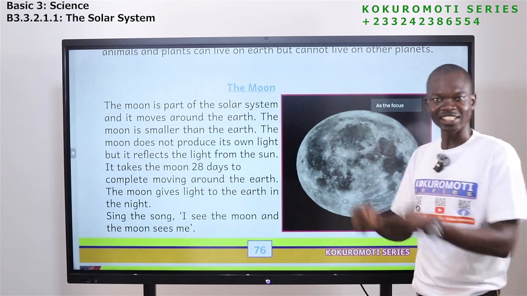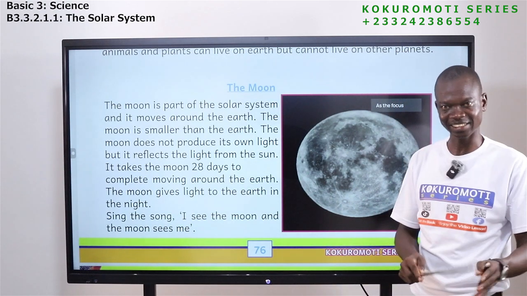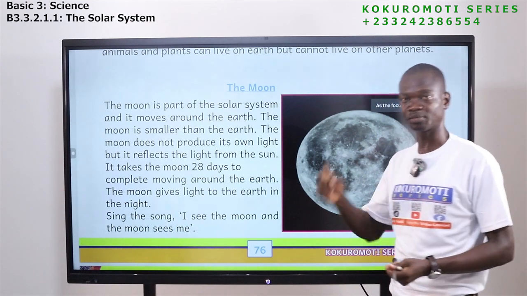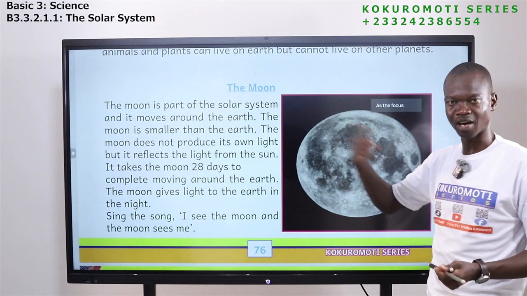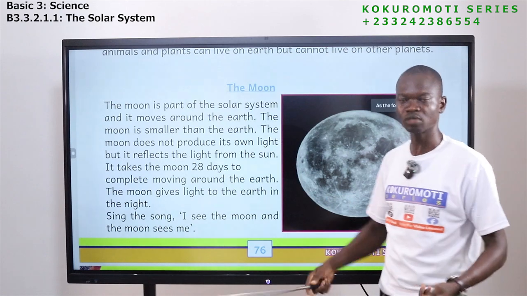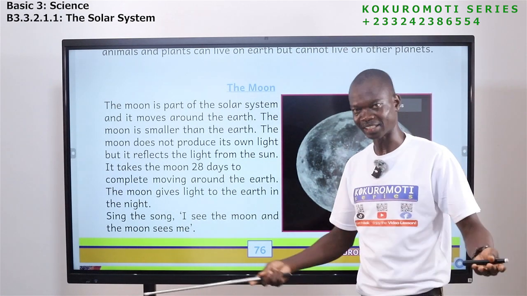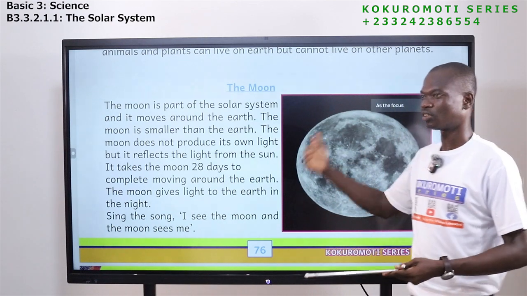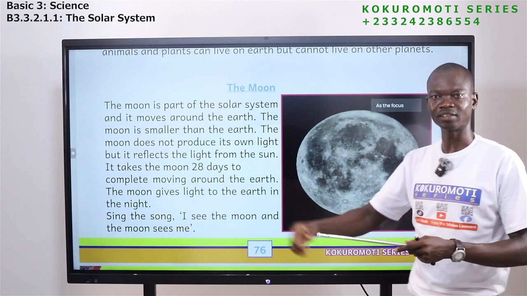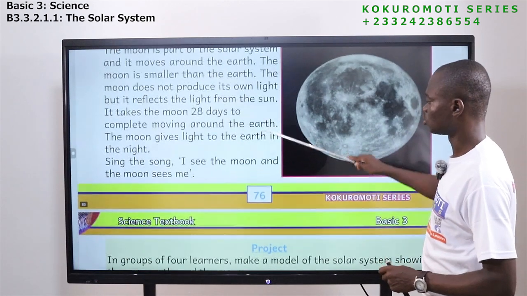The earth is smaller than the sun, and the moon too is smaller than the earth. You should know this. So that is that. It takes the moon, as I said, because the moon moves around the earth. It takes the moon 28 days to finish moving around the earth. That causes what? 1 month. So if the month ends, you should know that the moon has finished moving around the earth, and then it's starting again. So that is what you should know.